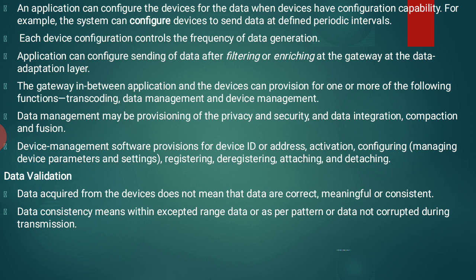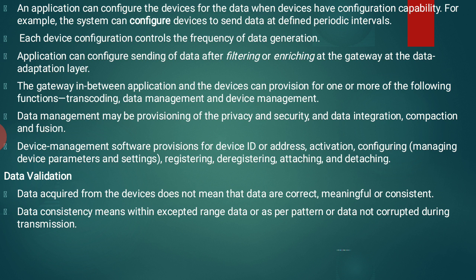Device management software, let us see what device management is. Device management software provisions for the device ID. By using this device management software, we are identifying which device you are using, what the ID of the device is, activations and setups, configuring, managing device parameters and settings. Configuration in the sense of setups, registering, deregistering, attaching and detaching. So by using device management, we are identifying your device, its activations and setups, as well as whether that device is registered or deregistered, attached or detached. These are the functions of device management.